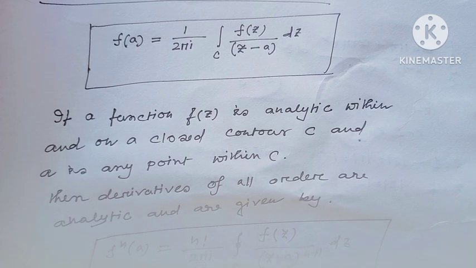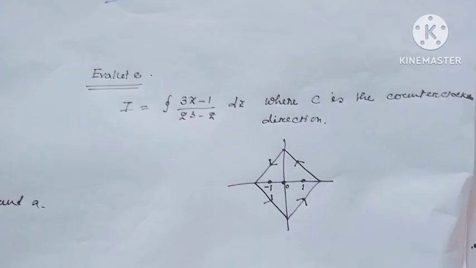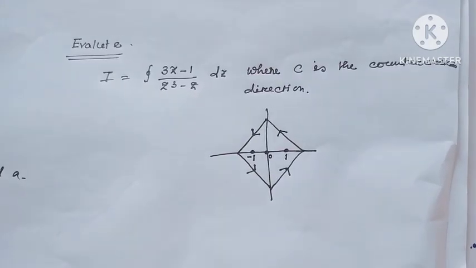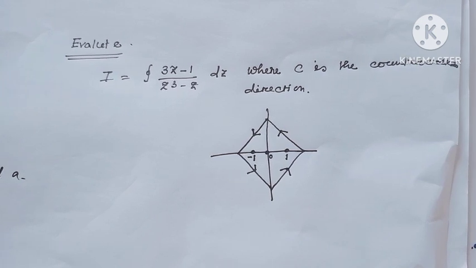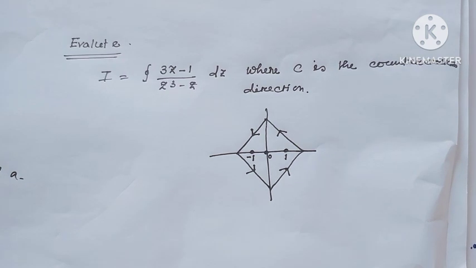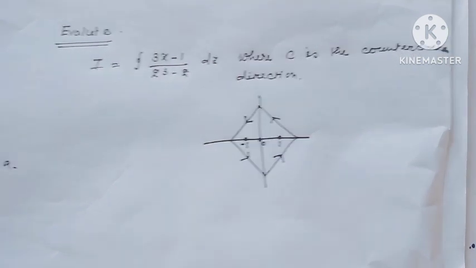Actually, what is the extension of Cauchy's theorem? At first, evaluate the integration of (3z minus 1) over (z cube minus z) dz, where C is the counterclockwise direction in this region.